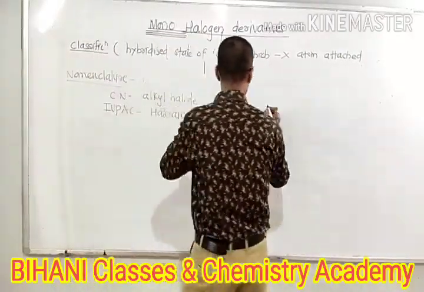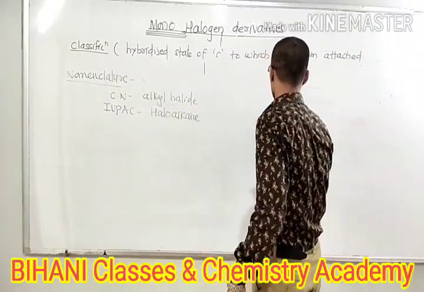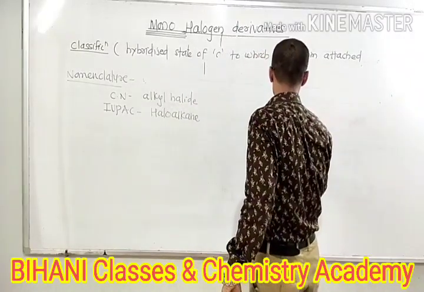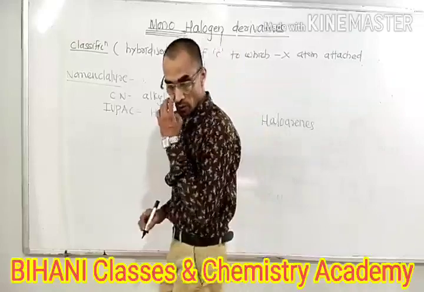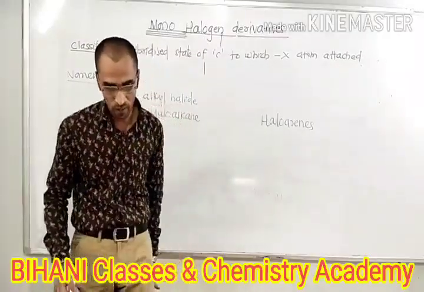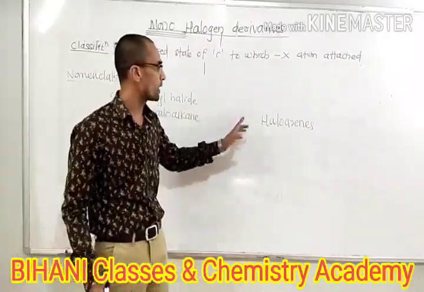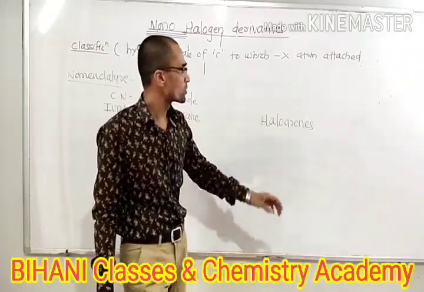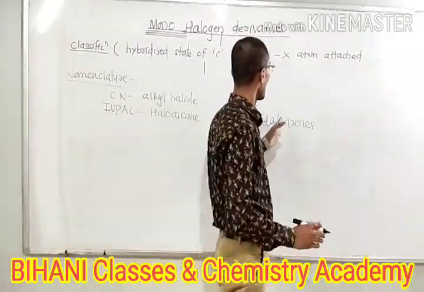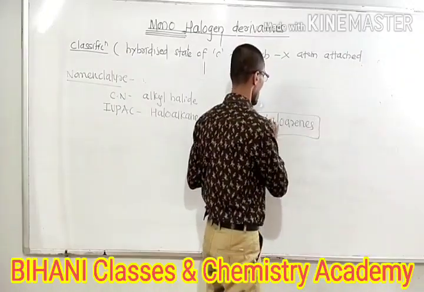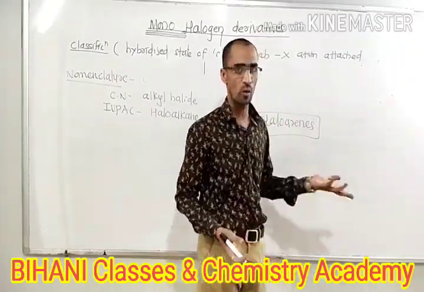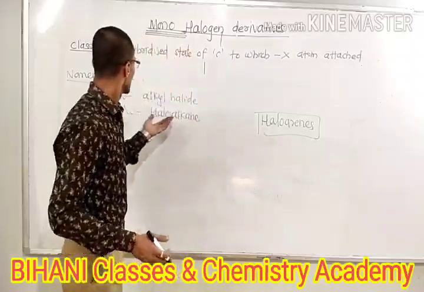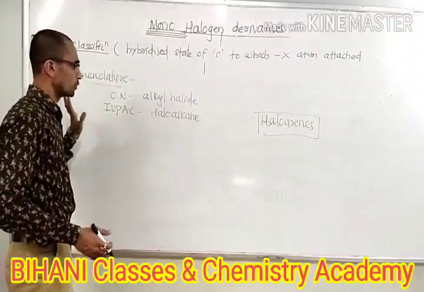In case of aryl halides, the IUPAC nomenclature is haloarenes. In the common name system as well as in IUPAC nomenclature, aryl halides are called haloarenes. For example chlorobenzene, bromobenzene, iodobenzene, like this. So it is a very simple thing, the common name system and IUPAC.